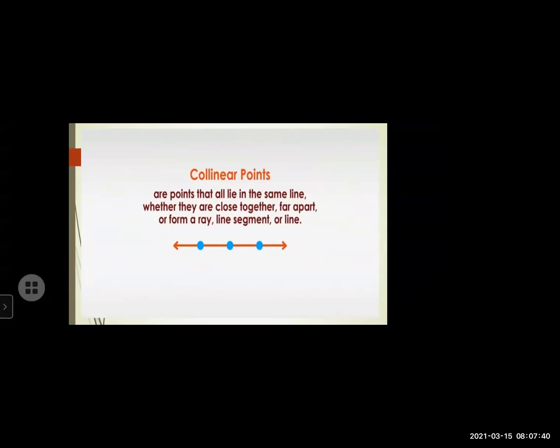Whenever you see points that lie on the same line, whether tightly close to each other or far apart, we say these points are called collinear points.